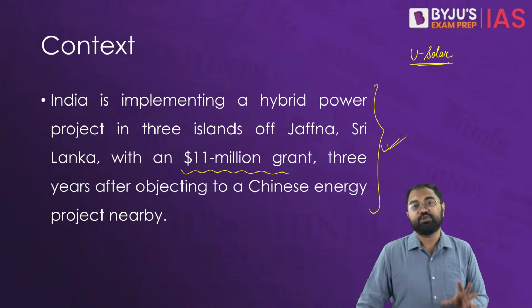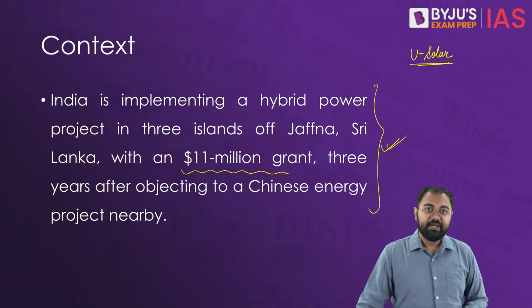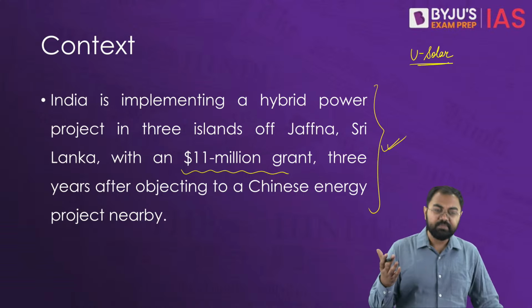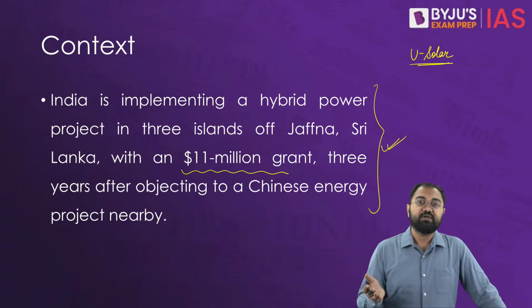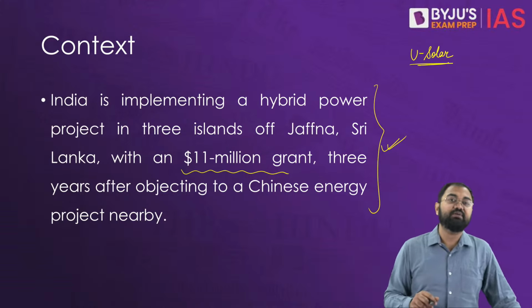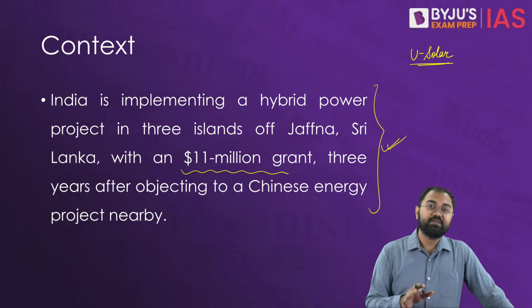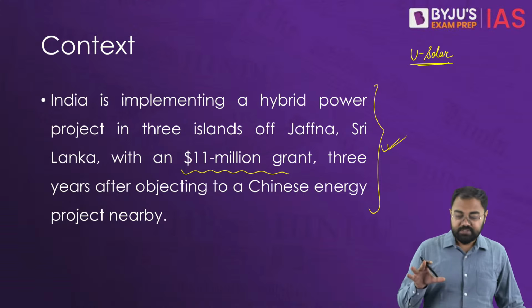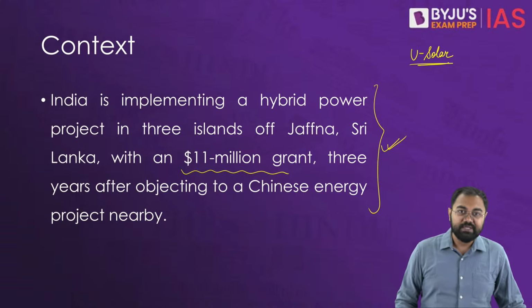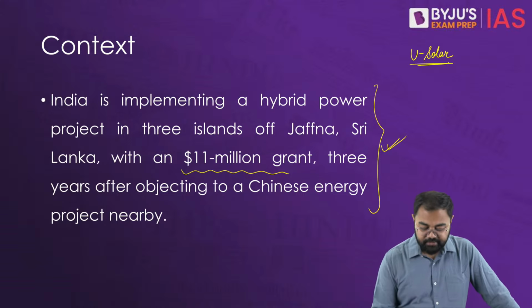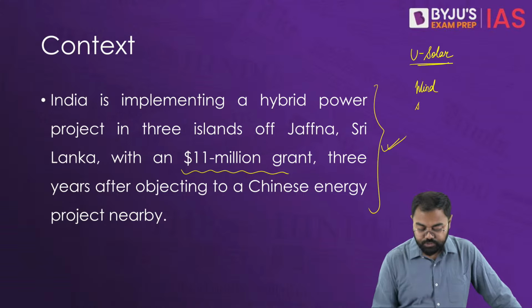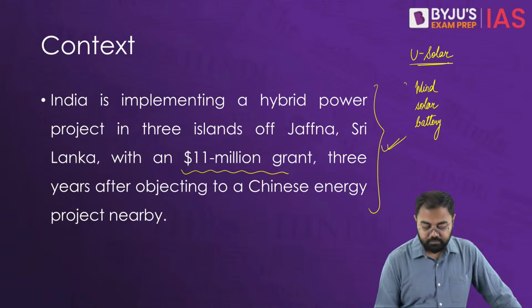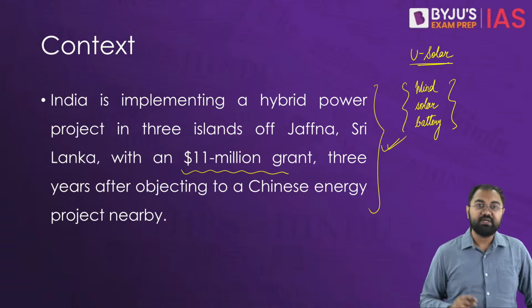First, a hybrid renewable energy system will be built by them, and overall they are looking at a plant with almost a 530 kilowatt wind power plant plus a solar power plant of almost 1700 kilowatt, and then a battery power system is also being developed. So there are three components: one related to wind energy, one related to solar energy, and one related to battery technology. This is what will be done by this particular company in Sri Lanka.